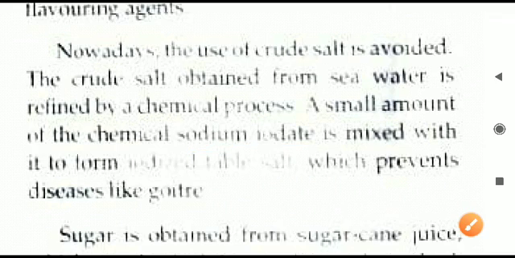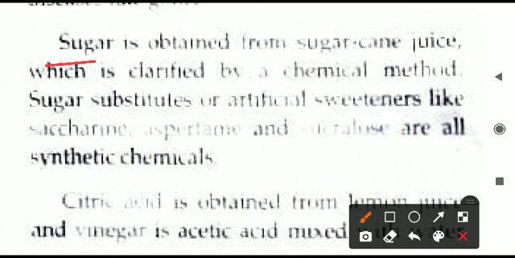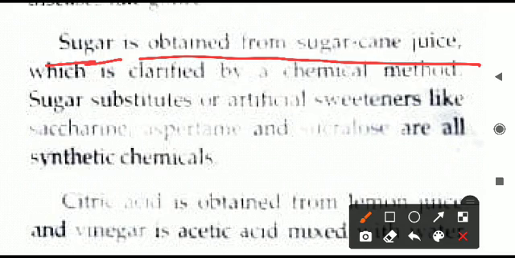Salt mixed with iodine will do what? It will prevent a disease. The disease name is goiter. Goiter is prevented by the use of sodium iodate. Next is sugar. Where is sugar obtained from? You should know that. It is obtained from sugarcane juice. In the sugar mill, sugar is prepared using the sugarcane itself, and from the sugarcane juice they take and convert it into sugar. So that is a chemical process, an industrial process.